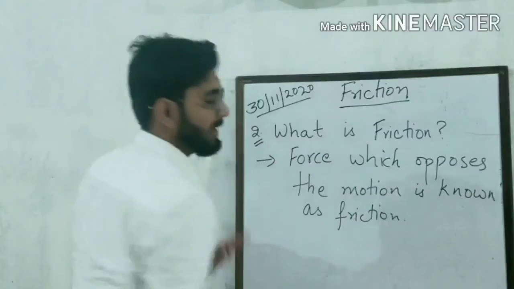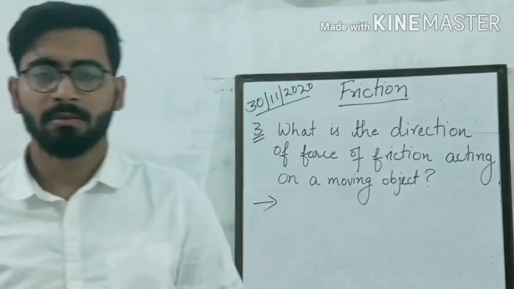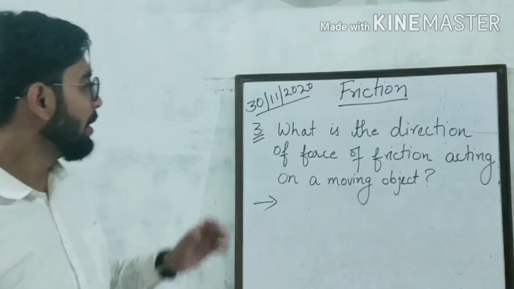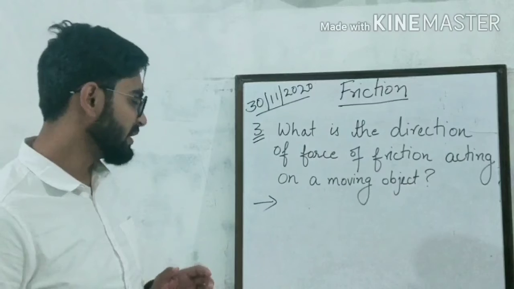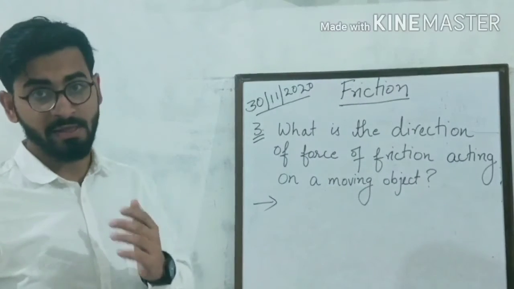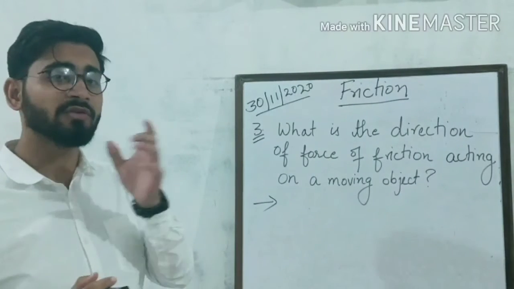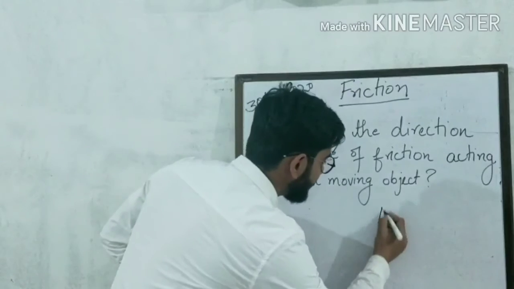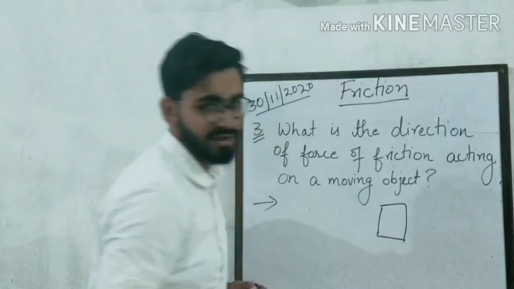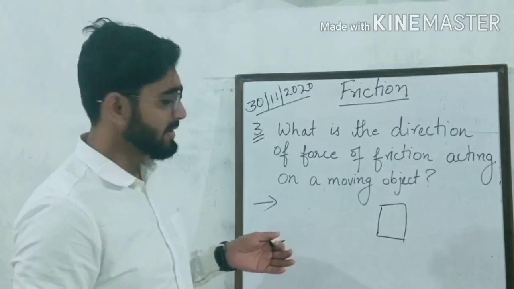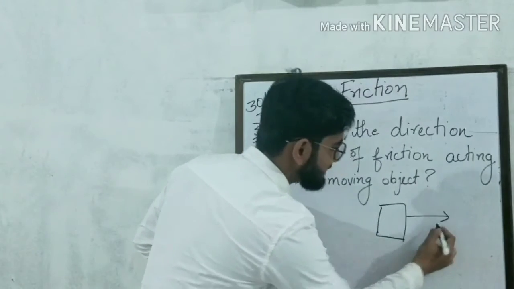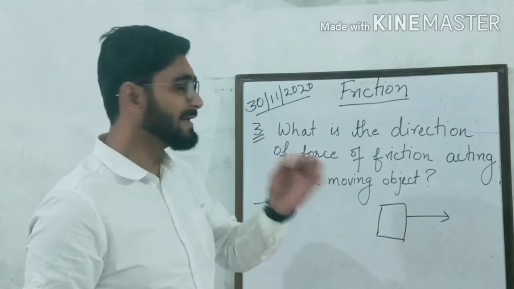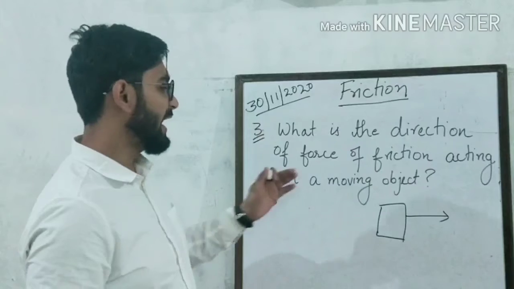Understood? Any problem here? Okay, very good. Now the next question which I am going to ask you is this one. See here, the question is, what is the direction of force of friction acting on a moving object? You have to tell the direction of force of friction acting on a moving object. Suppose this is the object. It is placed on any surface. Then if the object is moving in this direction, this is the direction of the motion of the object. Then what is the direction of the force of friction acting on this object?